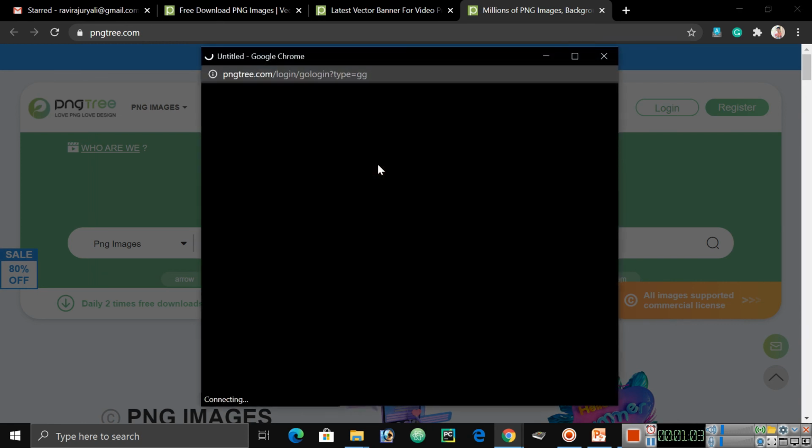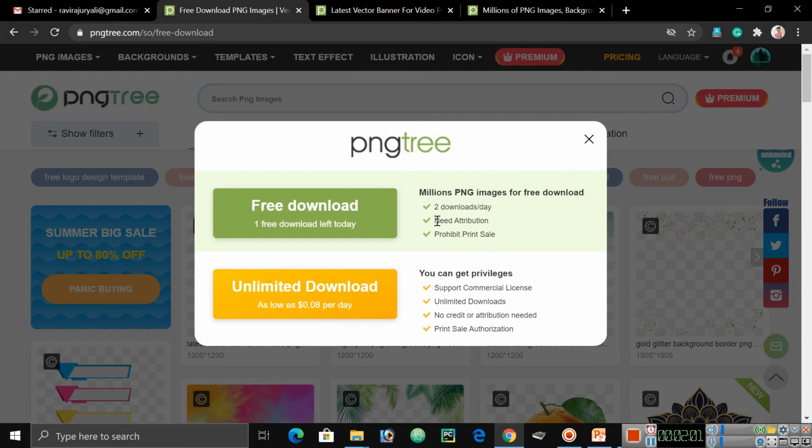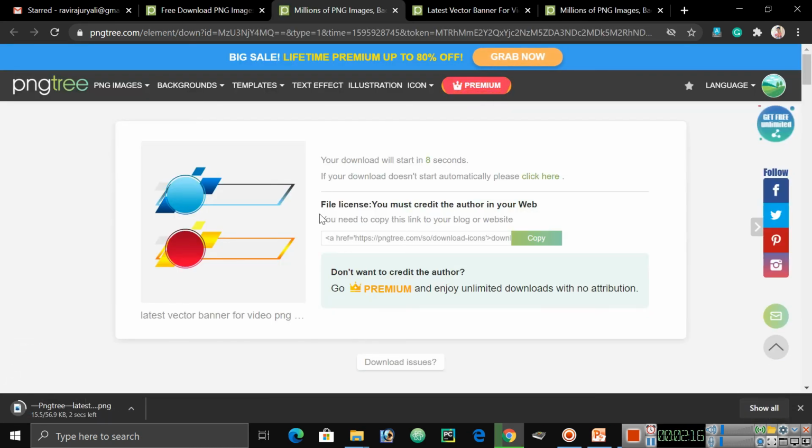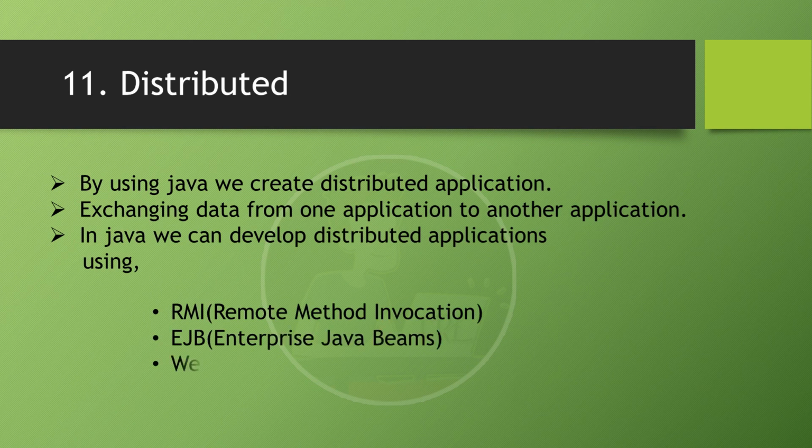After clicking Google, it goes to the Gmail page, and this PNG Tree website takes my data from the Google account to this website. After authentication is completed, my data is exchanged from the Google page to this page, and the file is ready to download. Like this, distributed applications exchange data from one application to another. In Java, we can develop distributed applications by using RMI, remote method invocation, EJB, Enterprise JavaBeans, and web services. By using these three concepts, we can create a number of distributed applications in Java.